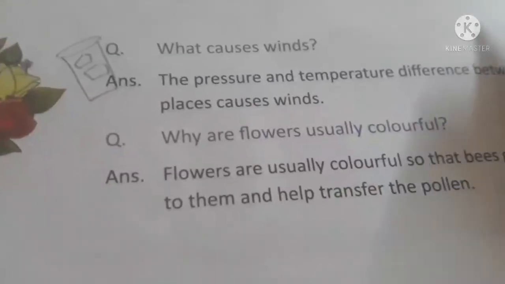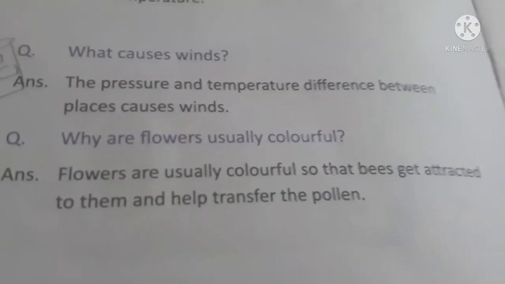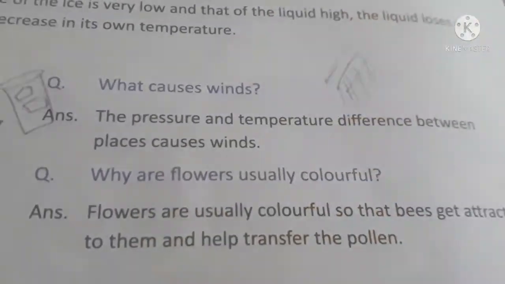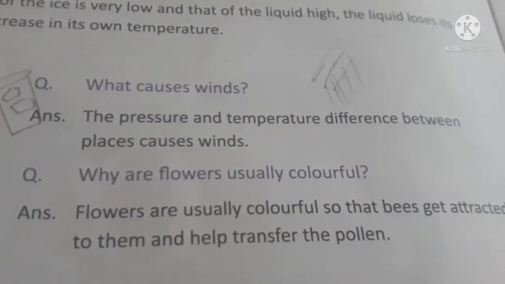Okay. Next, what causes winds? The pressure and temperature difference between places causes winds. Okay, see, near the beach and in the sand area, the winds will be very high, right?